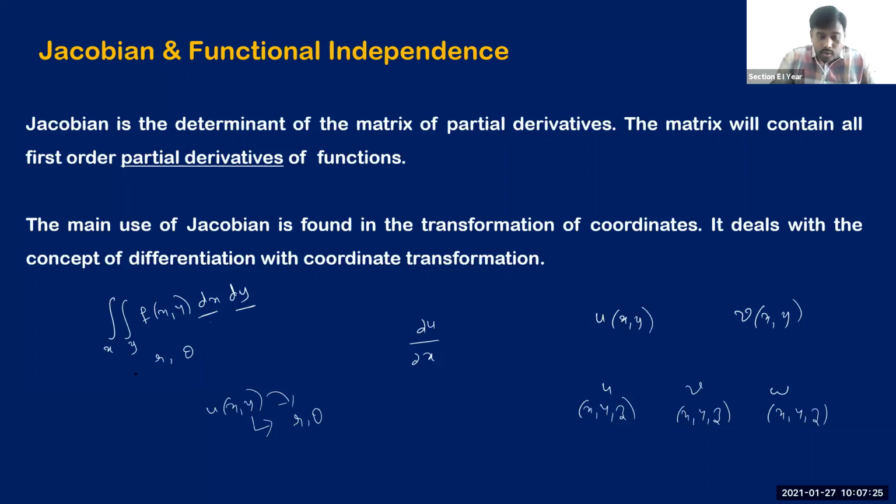Correct? Now see, to convert this, we have some relation between these 2. R is equal to square root of x square plus y square, and theta is equal to tan inverse of y by x. These are the relations between x, y and r, theta, isn't it? Using these kinds of relations, we can convert this function easily.